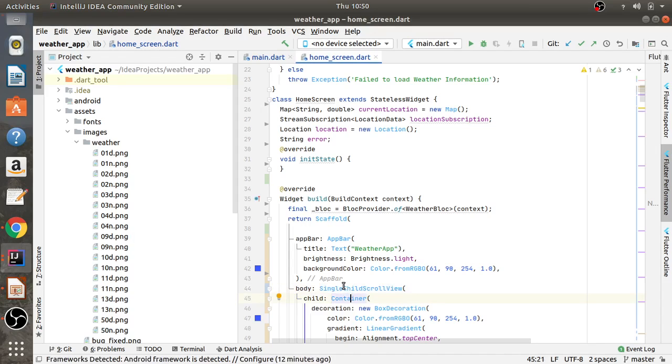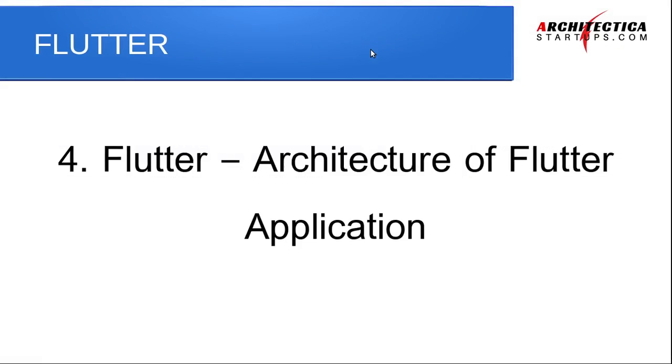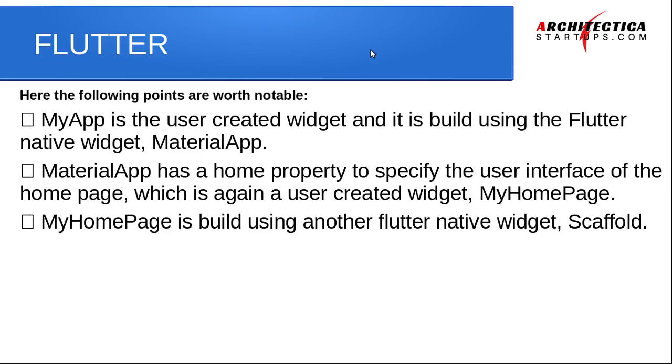See, in body we are using a single child scroll view, and under that we are using a container. So this was all about the hierarchy. I hope you all understood that. Now what we have noted from the hierarchy is that my app is a user created widget, and it is built using the Flutter native widget material app. This is a Flutter native widget we are using there as a material app, and my app was the user created widget. We have created that widget.